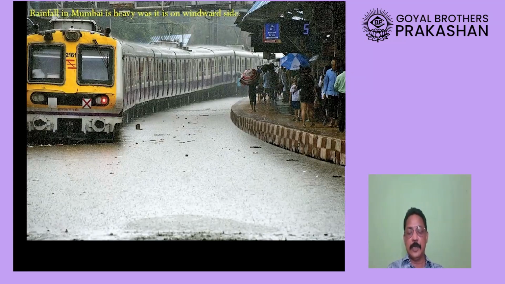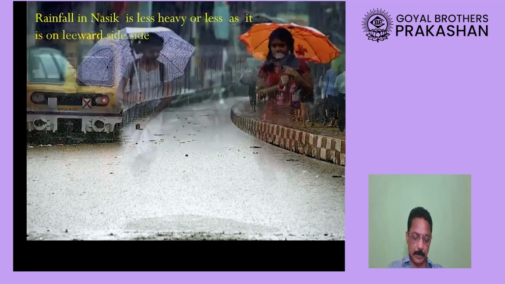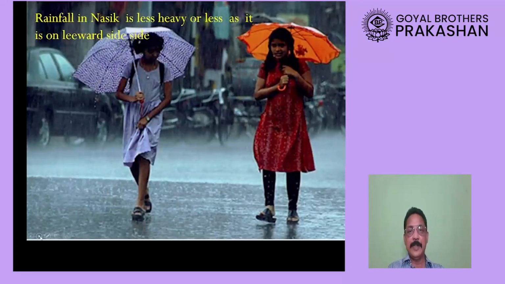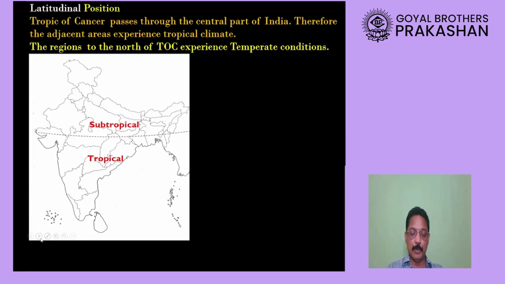Okay, now another picture. Now look at the rainfall that is occurring in Mumbai. And now I have also put up here a photograph of rainfall occurring in Nasik city. You must have realized that in Mumbai the train was almost in water, whereas in Nasik it's not very much. And the reason is what? We have already seen, my dear students, that Nasik is on the eastern side of Western Ghats and Mumbai is on the western side of Western Ghats. And Western Ghats block the winds coming from the sea. Therefore, Mumbai, which is on the western side, will receive more rainfall.